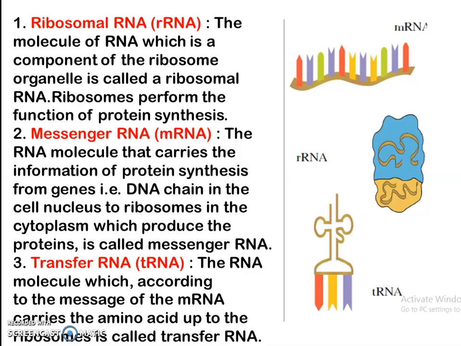Then comes transfer RNA or tRNA. The RNA molecule which, according to the message of the mRNA, carries the amino acid up to the ribosomes, is termed as transfer RNA or tRNA.